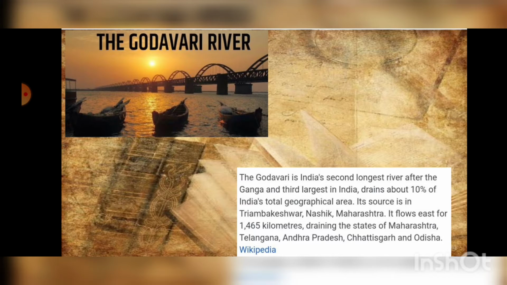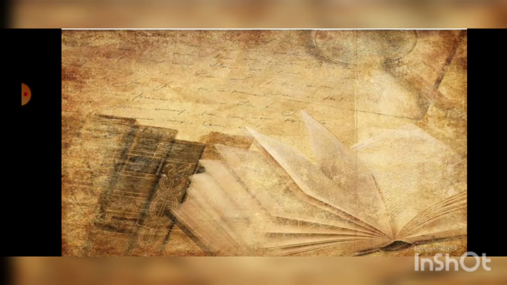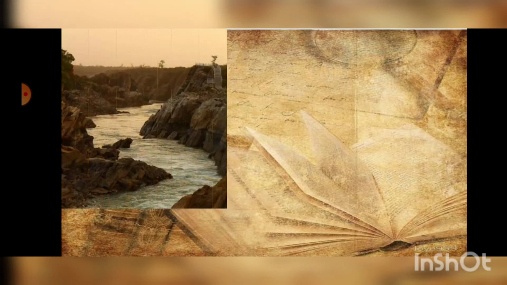Its source is in Triambakeshwar, Nasik, Maharashtra. It flows east for 1465 kilometers, draining the states of Maharashtra, Telangana, Andhra Pradesh, Chhattisgarh and Odisha. So in peninsular India, Godavari river is the longest river. Let's move on to the next river we'll study about today.